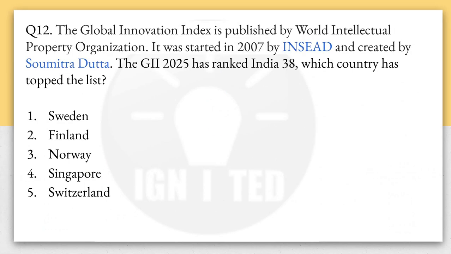The other question is: the Global Innovation Index is published by the World Intellectual Property Organization, WIPO. It is a body under the UN. It was started in the year 2007 by a university in Insead and created by Soumitra Dutta. The Global Innovation Index 2025 has ranked India 38. Which country has topped the list? Sweden, Finland, Norway, Singapore, Switzerland. So it is quite confusing. The options are quite confusing. So the answer will be Switzerland.